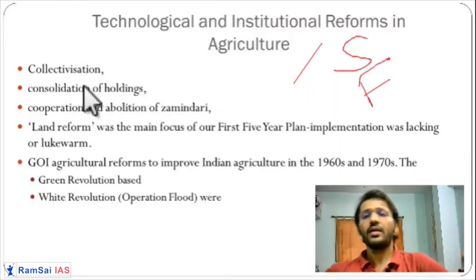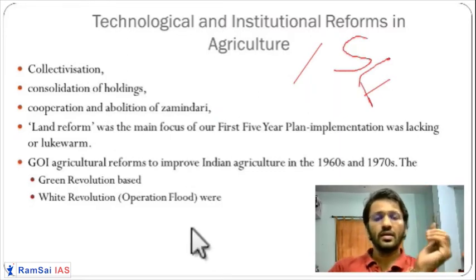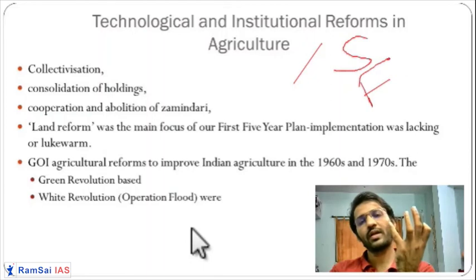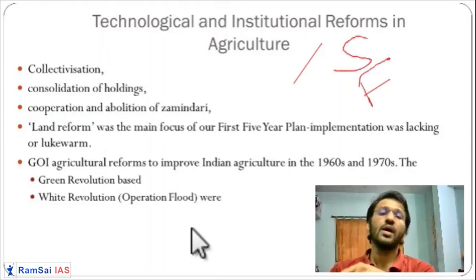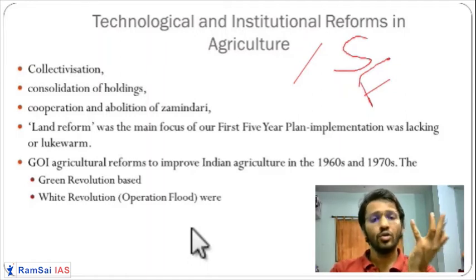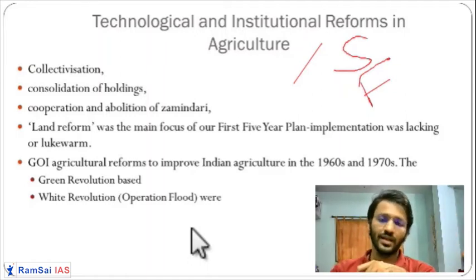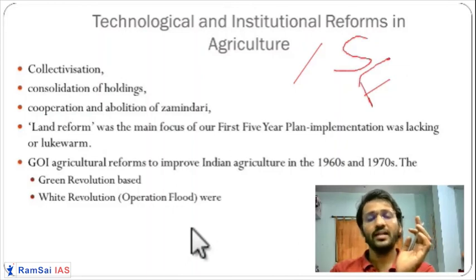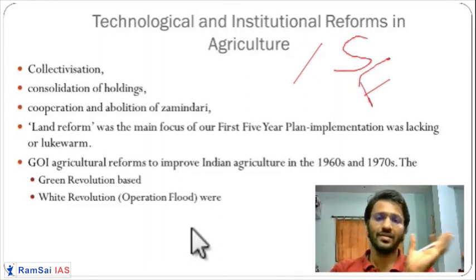Getting it? Then what is happening over here? There was a time in ancient India, in the modern India, pre-independence time, where most of the farms were consolidated in the hands of zamindars. Still, these farmlands have not been freed from the zamindars and huge land is present in their hands. Getting it? So abolition of the zamindari has been done, but the farmlands are still under their control.